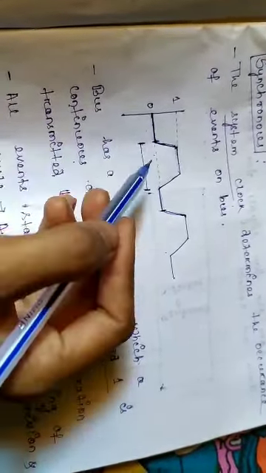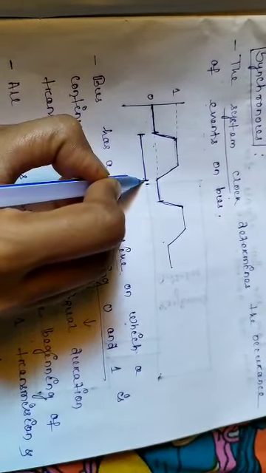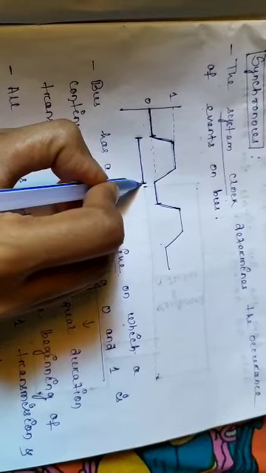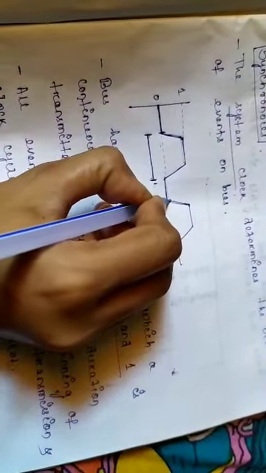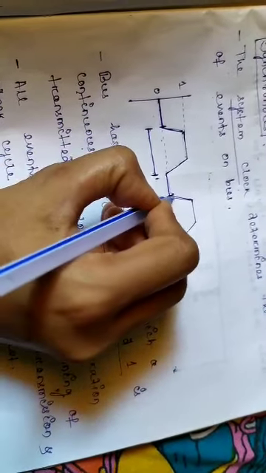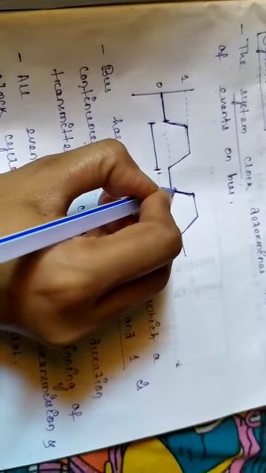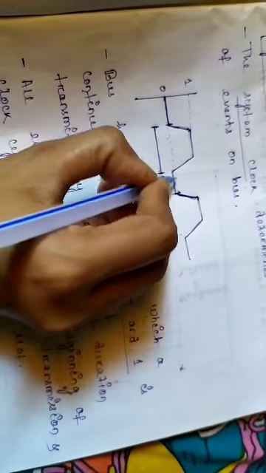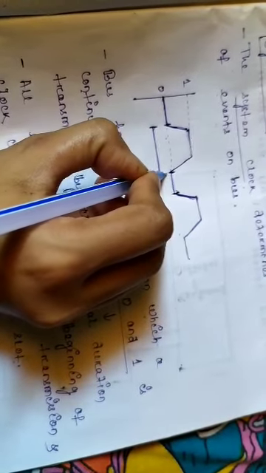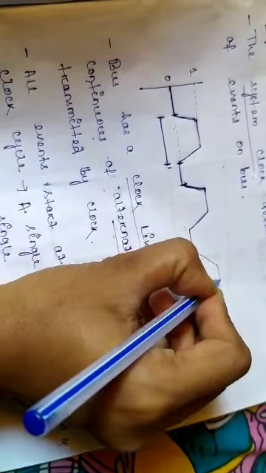And let one event take this much time for completing its task. And if a new clock cycle starts from here, it can start from here, because here also we can start.